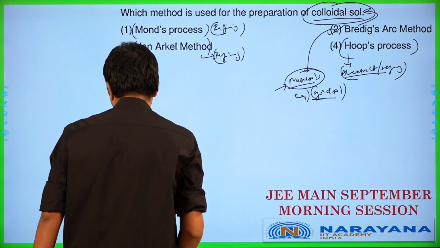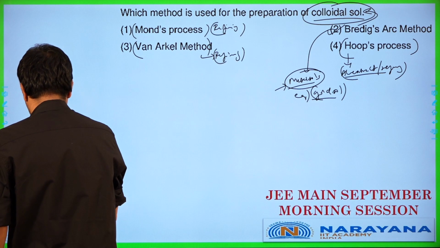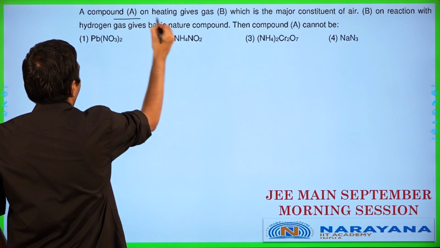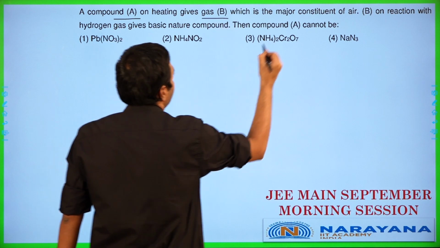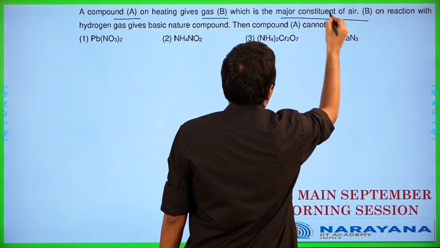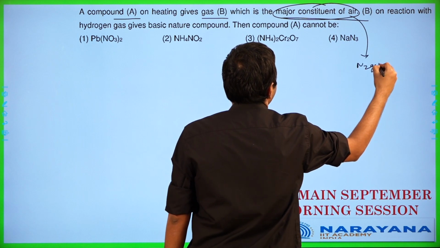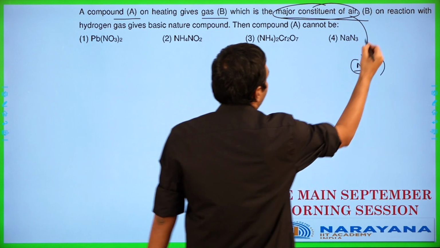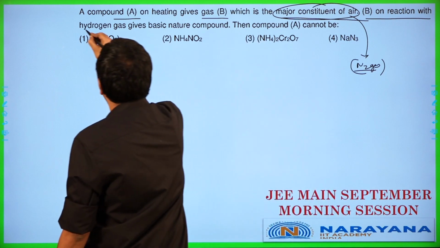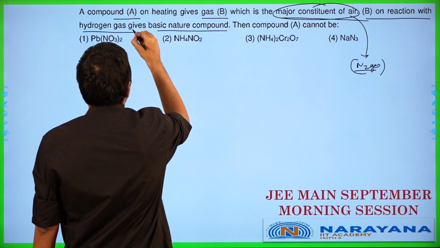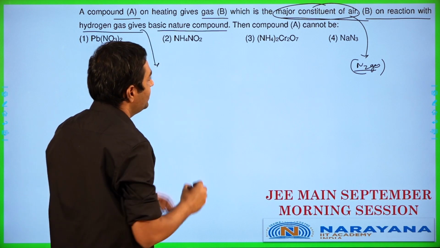Okay, let's get to the next one. A compound A on heating gives gas B, which is the major constituent of air. Major constituent of air, this has to be nitrogen gas. B on reaction with hydrogen gas gives a basic nature compound. Then compound A cannot be...